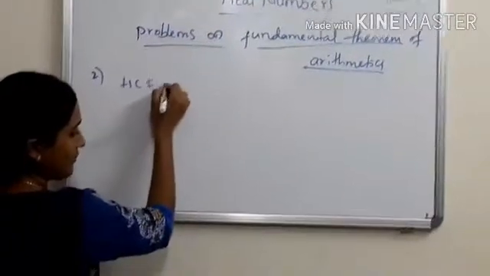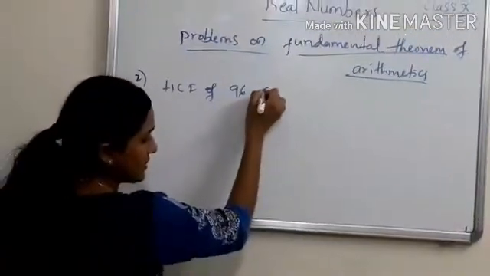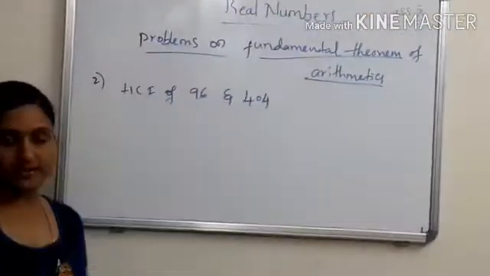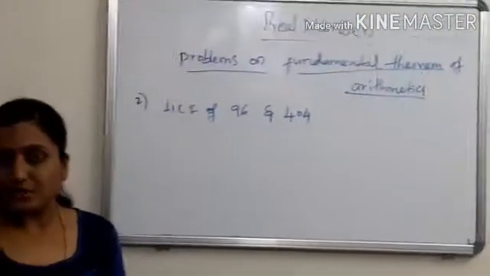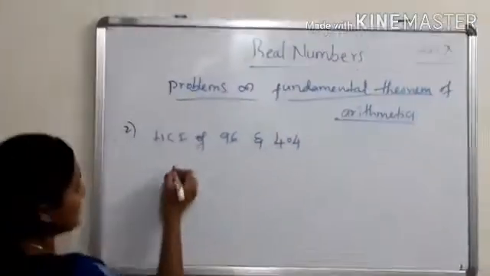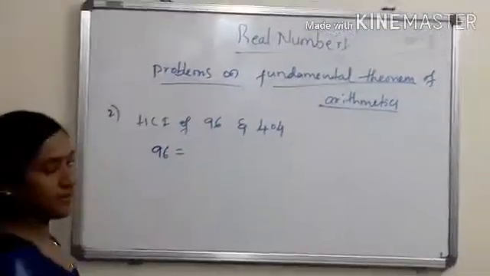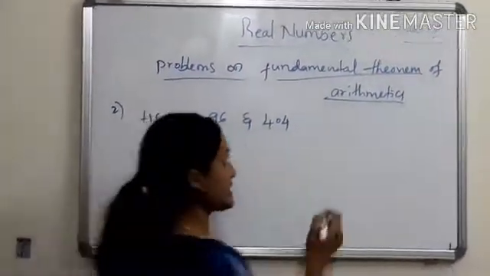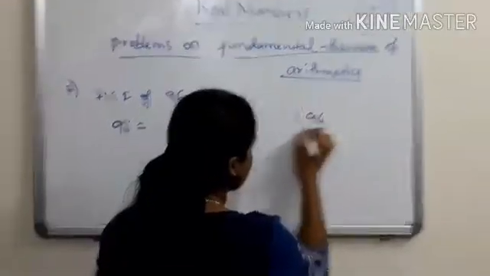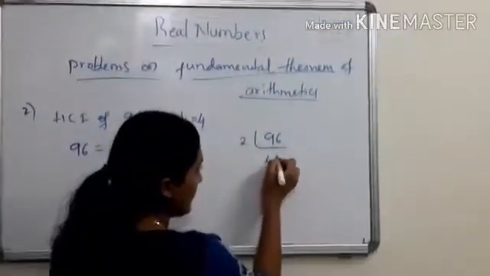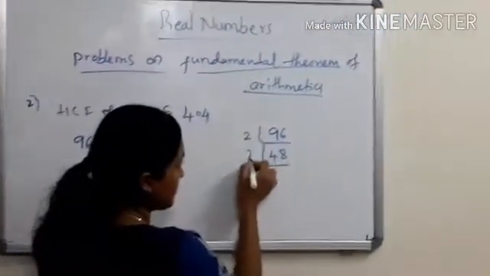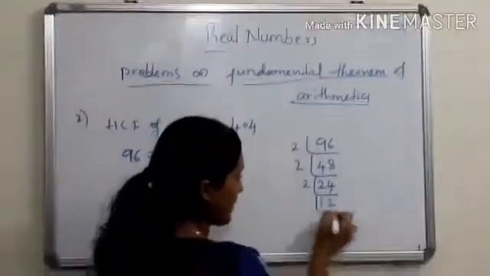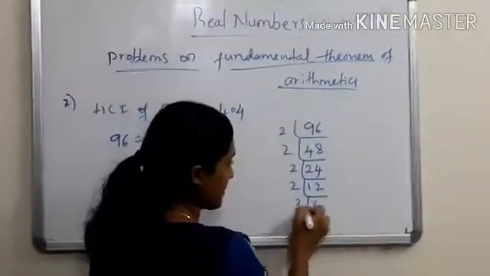Find HCF of 96 and 404. Here they told us to find only HCF, but we can find LCM also to learn. So 96. How can you write 96 as the product of its prime factors or prime numbers? 2 48s are 96, 2 24s are 48, 2 12s are 24, 2 6s are 12, 2 3s are 6.